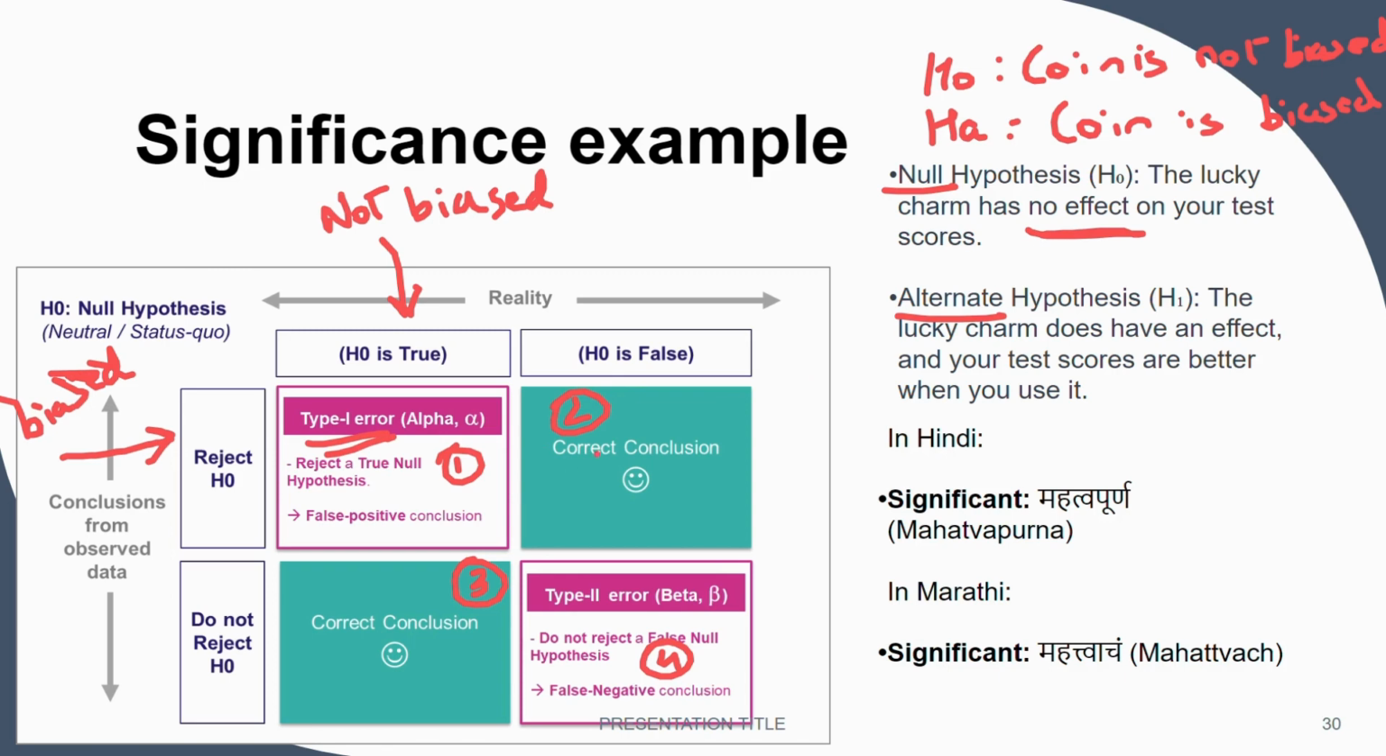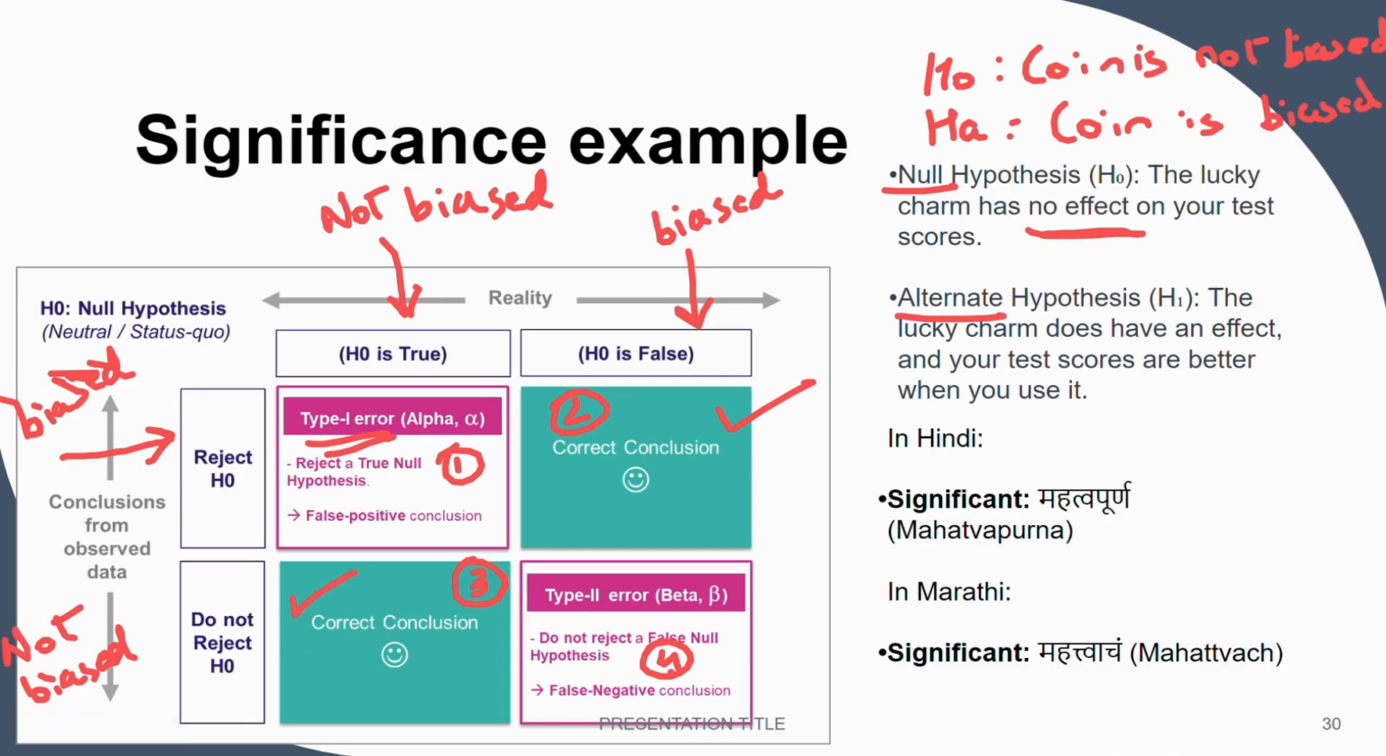There is a second possibility where the coin is biased and we are also saying that it is biased. So it is a correct conclusion. This is what we want. There is a third conclusion where we say that the coin is not biased and we have proved that it is not biased. So again, this is a correct conclusion.